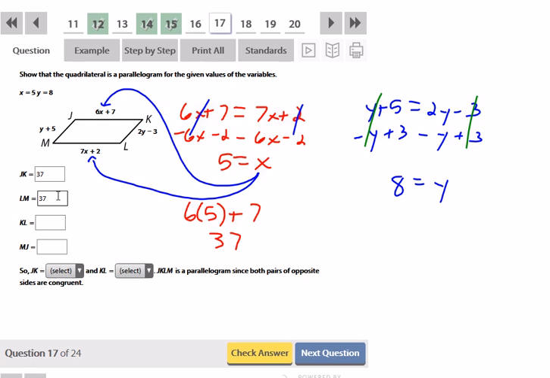Then for the other two, I can plug into whichever one I want. I'm going to prefer to use the y plus 5. So 8 plus 5 is just 13. So JK is equal to LM, and KL is equal to MJ, and it's a parallelogram since both pairs of opposite sides are congruent.